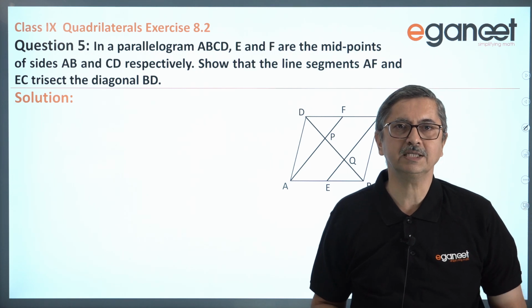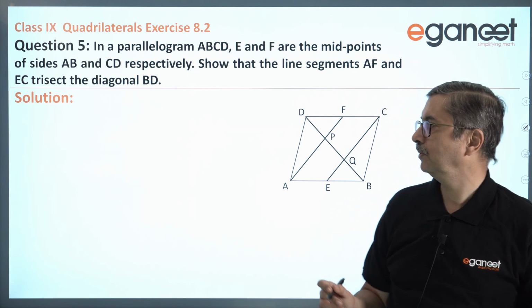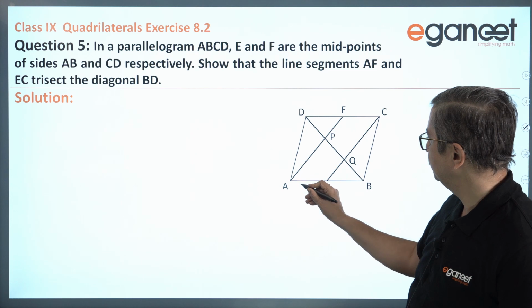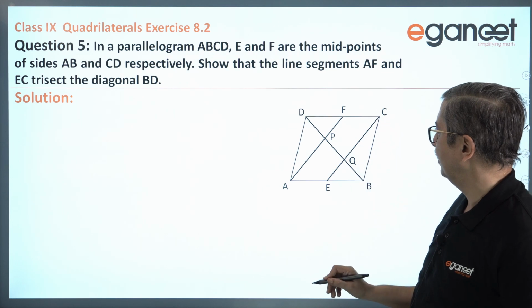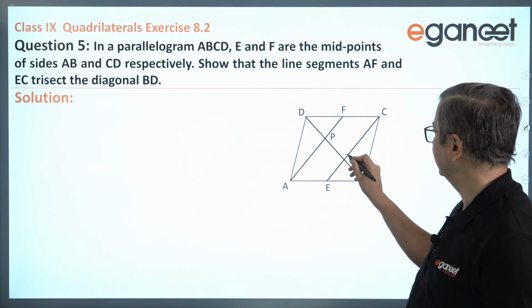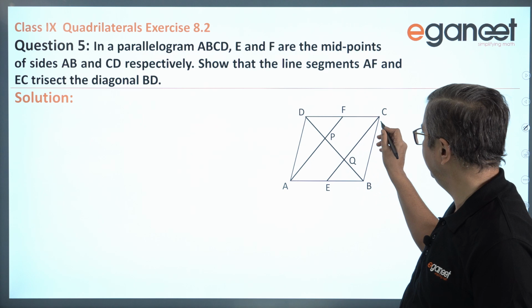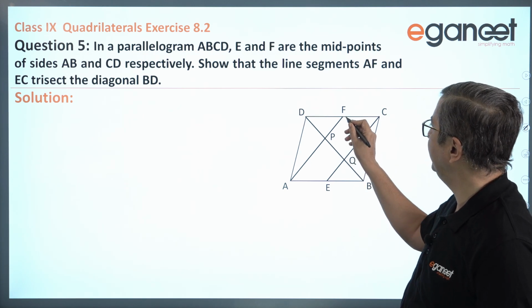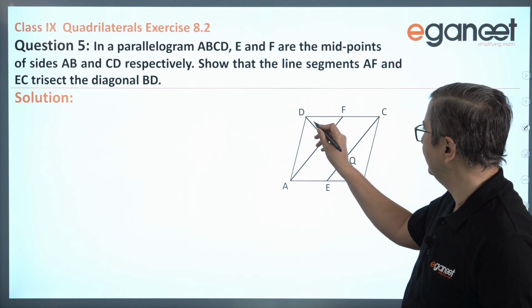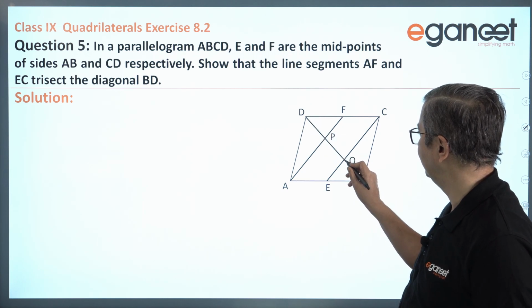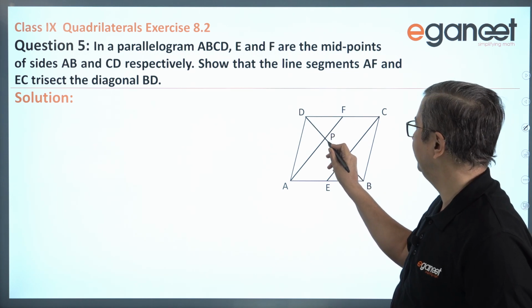So for that we have a broad framework of how we are going to prove it. For that I want to give you a simple hint, that first you consider this quadrilateral AECF. Let us prove this as a parallelogram. Once we prove this as a parallelogram, then we will consider this triangle DCQ, and because FP will be parallel to CQ and F being the midpoint of this triangle side, a line drawn through this midpoint will naturally bisect the opposite third side, that is DQ, into two equal parts. Therefore, we will end up proving DP will be equal to PQ.